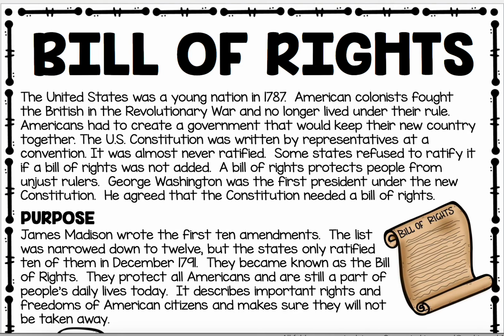The Bill of Rights. The United States was a young nation in 1787. American colonists fought the British in the Revolutionary War and no longer lived under their rule. Americans had to create a government that would keep their new country together. The U.S. Constitution was written by representatives at a convention.